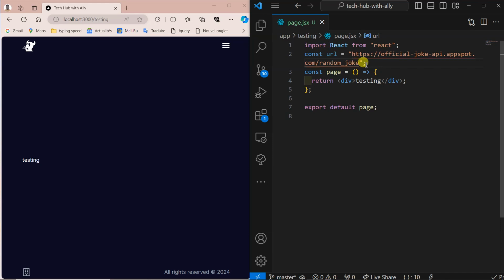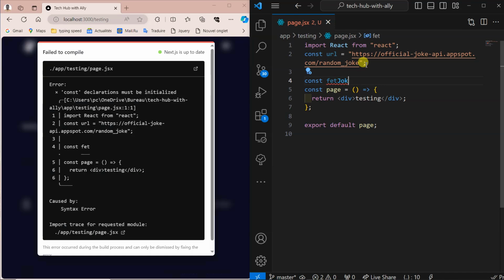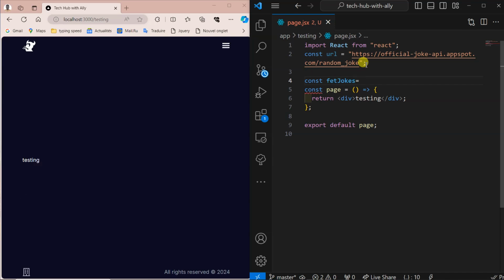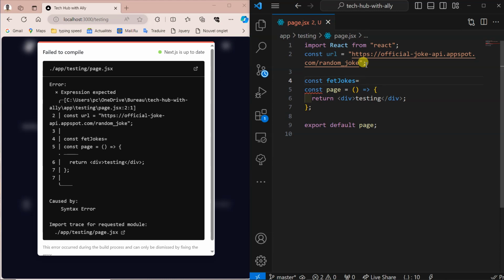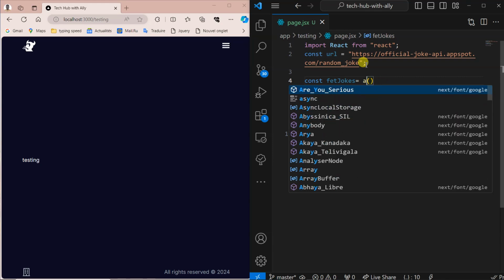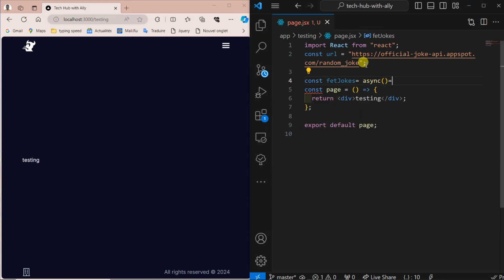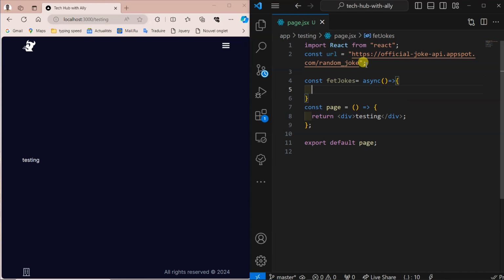The next thing is the same process. How do we fetch an external API? We use the fetch function. So I can say a const fetch. I can call it jokes like this. Don't worry about my screen crashing there. It's going to crash until I make it correct. So it's going to be an async. Why async? Because dealing with fetching an API is an await system. Async function. Then here I can pass my arrow function. After the arrow function, I can pass the logic here. So you can see here there is no error, but we need to put the logic.